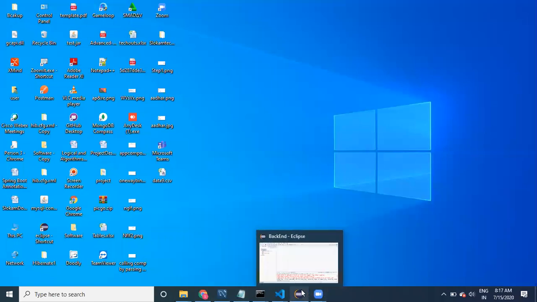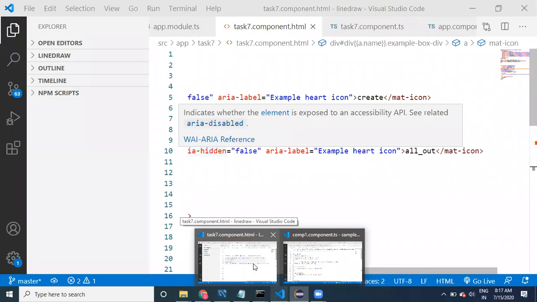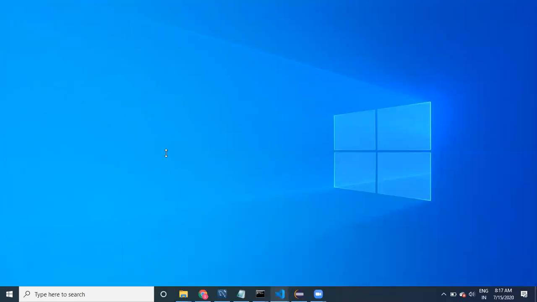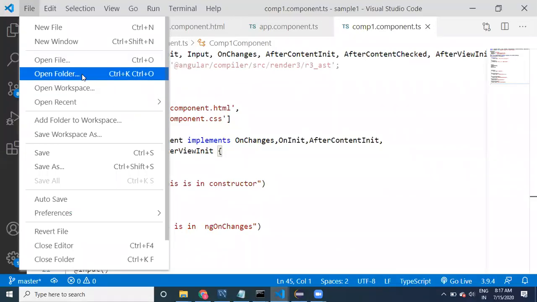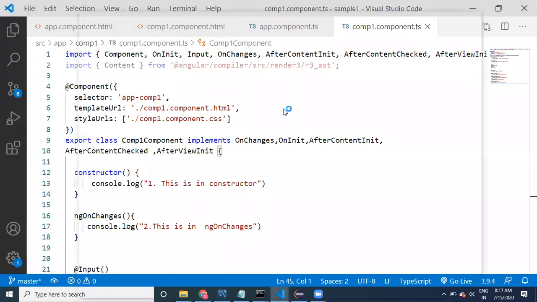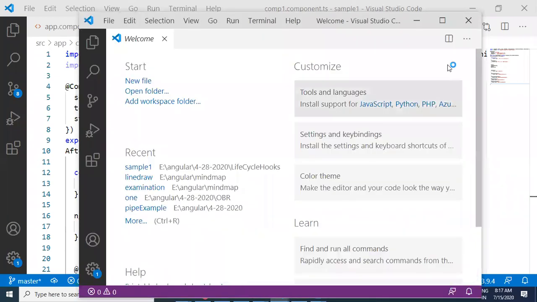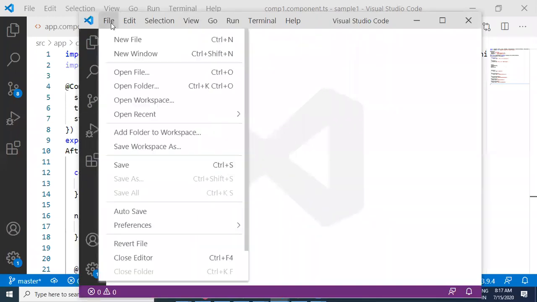Suppose we have taken so many services. Let me open one of the code. We'll do one thing: let us open another new window, and in the new window I would like to open the examination code. There I will tell you what initialization logic is. Initialization means the data required for the given page, for the given HTML page.